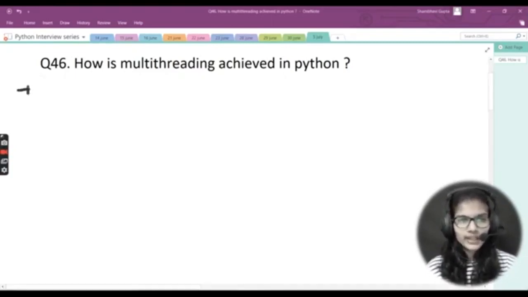Okay, so here I am with my very first question for now: how is multi-threading achieved in Python? Now this is a very good question. First of all, you know that multi-threading is part of the threads module, right? With the help of the threads module and the threading module, we do the multi-threading and all these things like this, right?